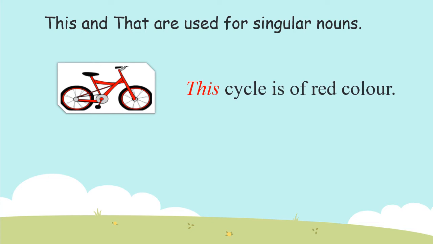So here the word this is telling us about the noun cycle. So this is the adjective and cycle is the noun. So here you can see that the demonstrative adjective is used just before the noun in the sentence.